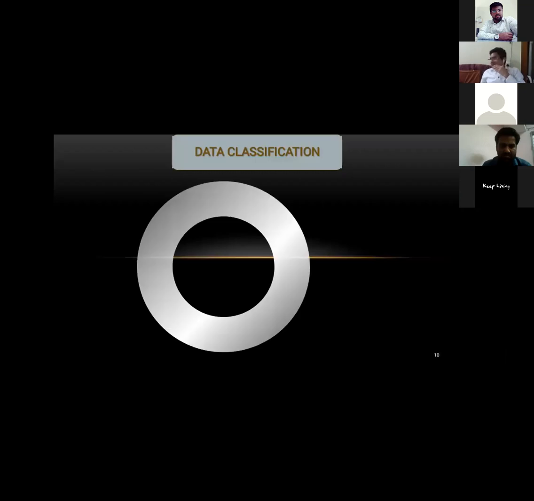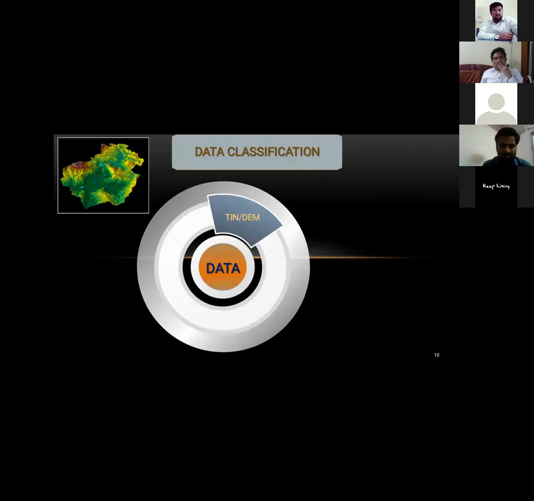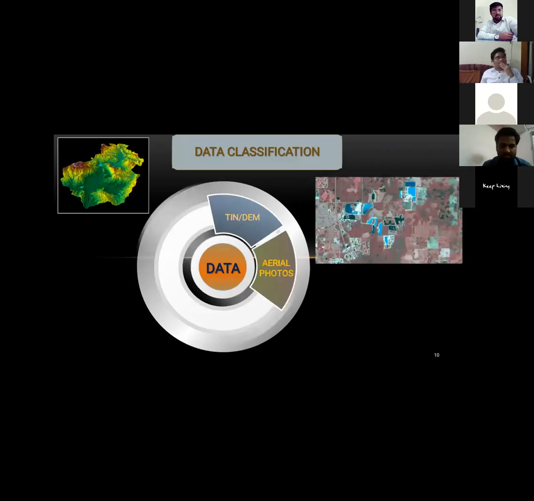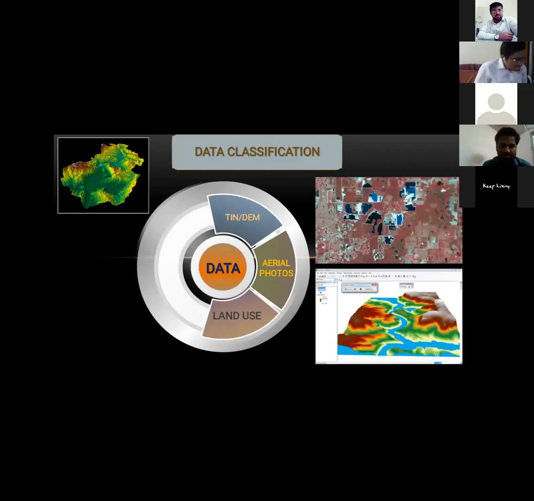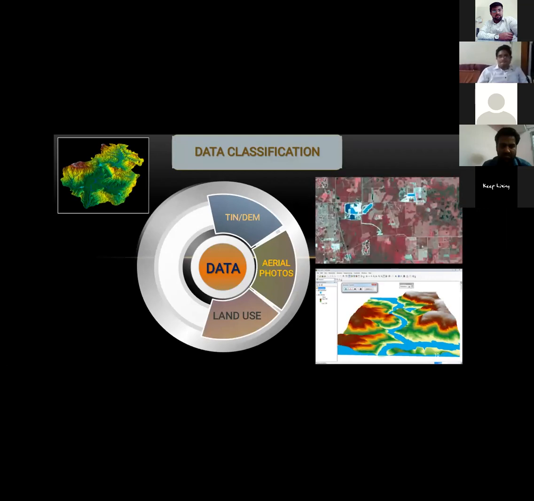So next is the data classification. The various data classifications that could be done here are the TIN or DEM files, that is triangular irregular networks or digital elevation models, the second one is aerial photographs, and the third one is the land use. The one we will be taking is the DEM files, as it can give more exact values about the depth of the water and the flood conditions. Whereas we could also use the land use file later to get an idea about how much the different types of land use and land cover are affected by the floods.